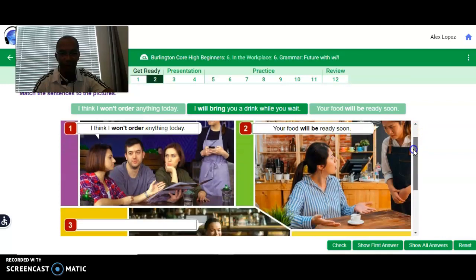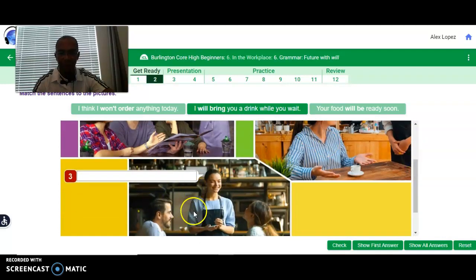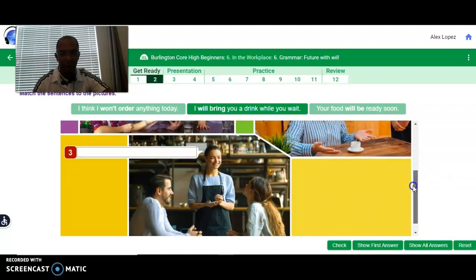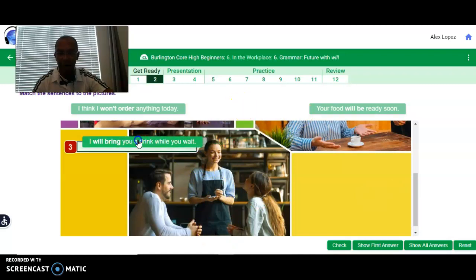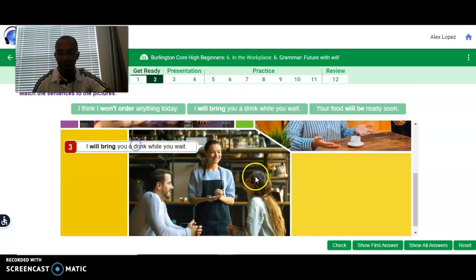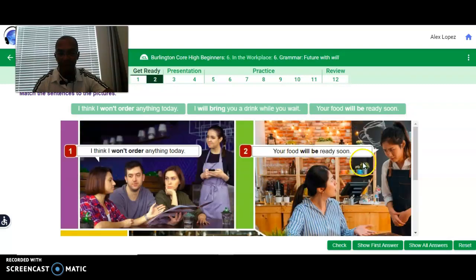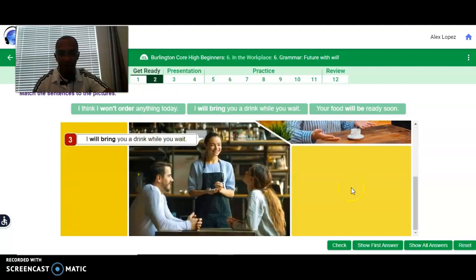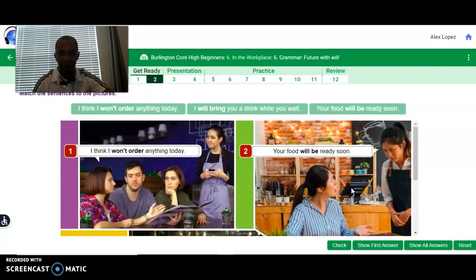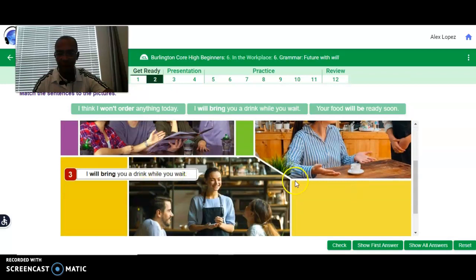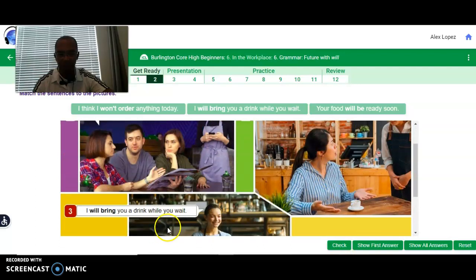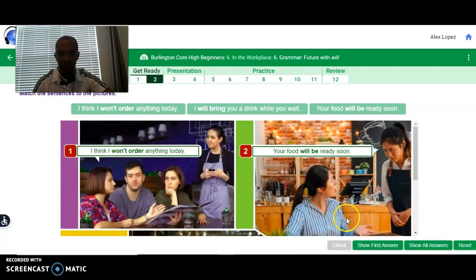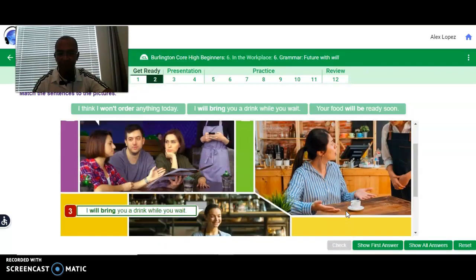Okay, let's go to the next one. What do you think this nice waitress is saying to the customers? I will bring you a drink while you wait. Is that the correct answer? Or could it be that she said, your food will be ready soon? Which one do you think? I will bring a drink while you wait, or your food will be ready soon? Let's check the answers. Maybe this will go here and this one goes here. Yep, we got them right.